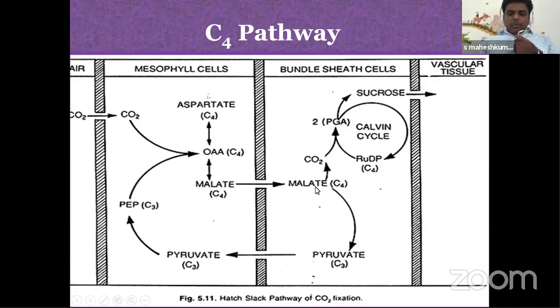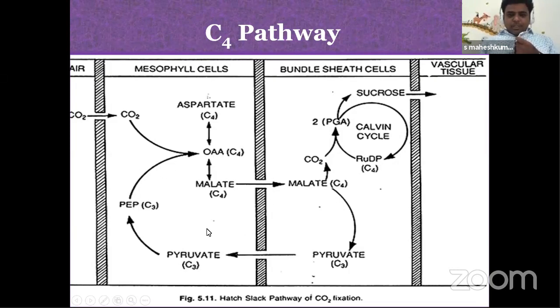The malate now splits into two molecules. One molecule is CO2, another is pyruvate, which is a 3-carbon compound. Malate is a 4-carbon compound in which one carbon, in the form of carbon dioxide, is released into bundle sheath cells, and the 3-carbon compound pyruvate is released. Now the pyruvic acid diffuses slowly into mesophyll cells. By taking ATP, this pyruvate will convert into PEP, which is again ready to take carbon dioxide to run the cycle